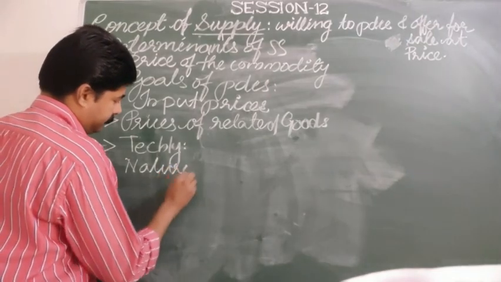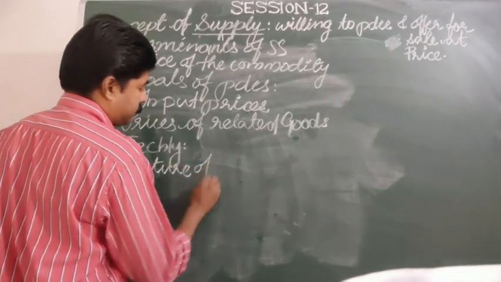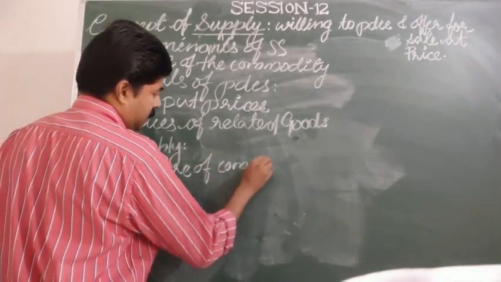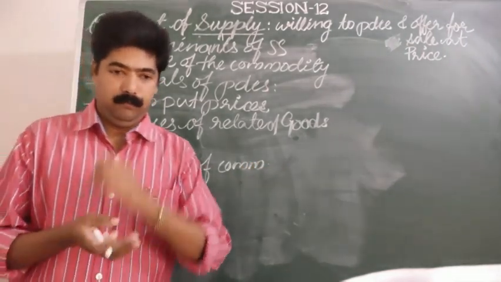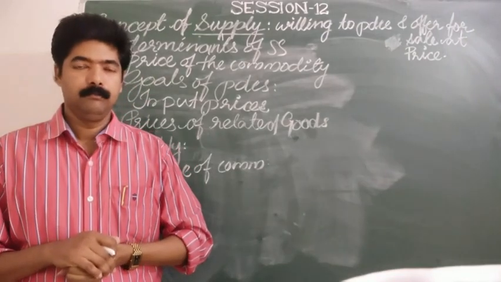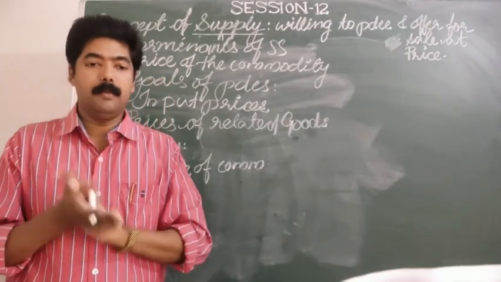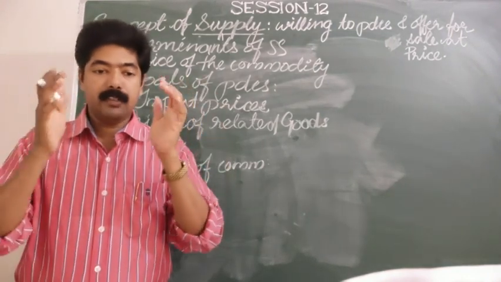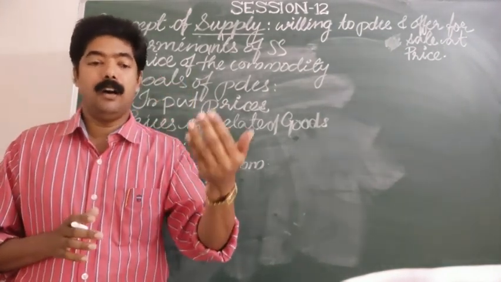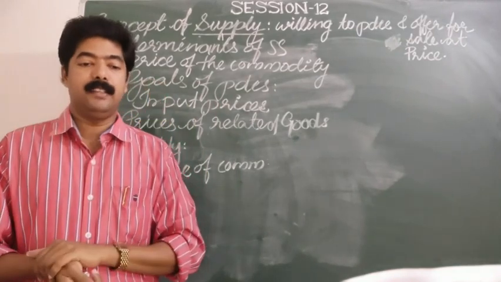You can write nature of the commodity. What is the nature of the commodity? The supply of a commodity also depends on whether the industry is monopolized or competitive in nature.